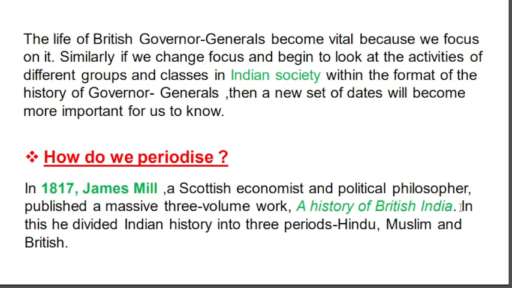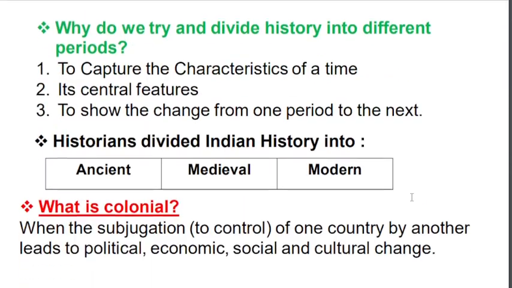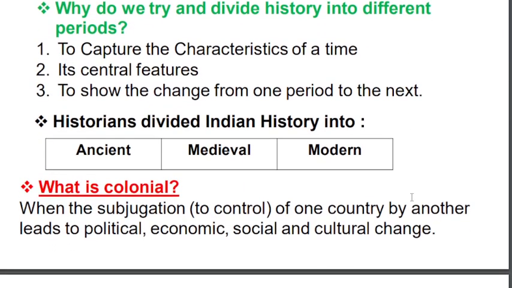And in his book, he divided Indian history into three parts: Hindu history, Muslim history, and British history. Okay, remember this book name, that person's name, that year, and the parts. Okay, right. Next one. Why do we try to divide history into different parts? Already I told. By dividing history, we should know about some characteristics of ancient peoples.